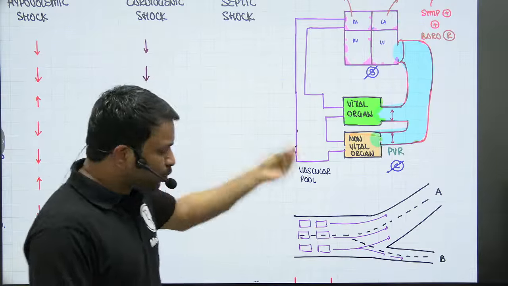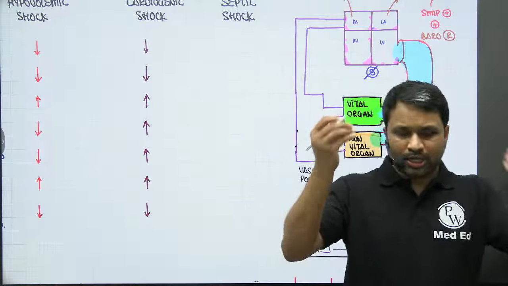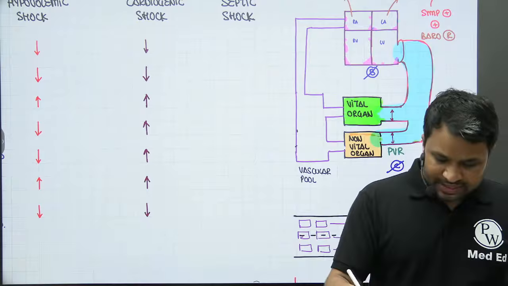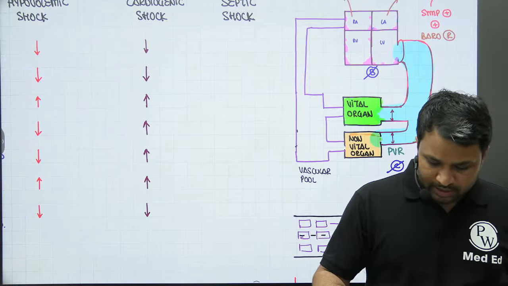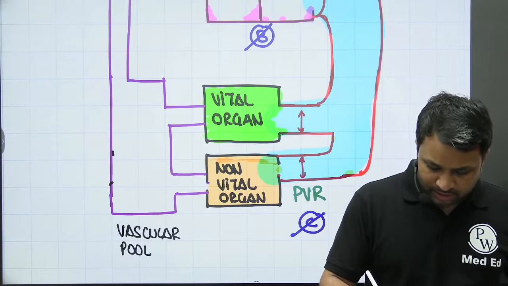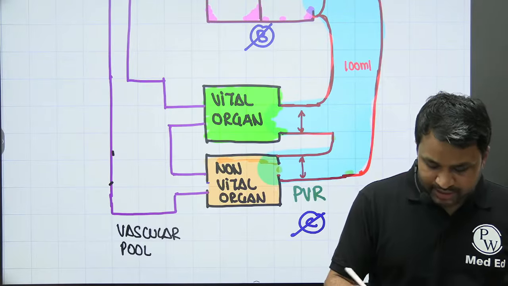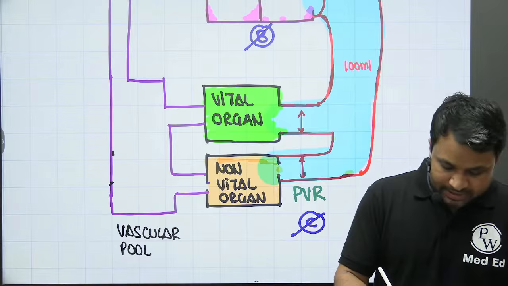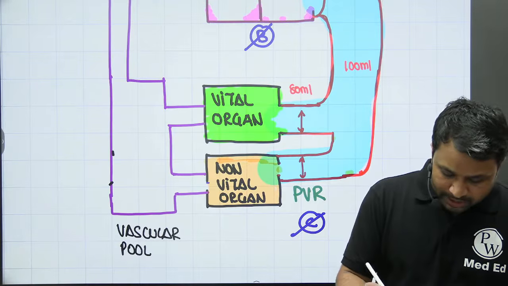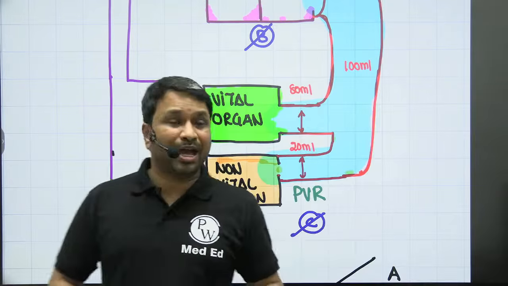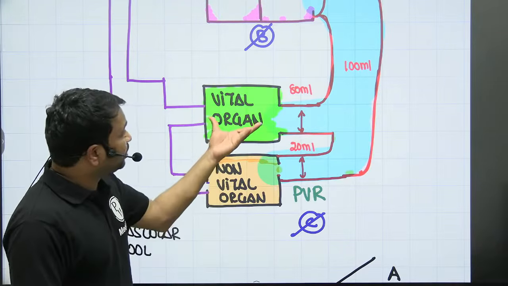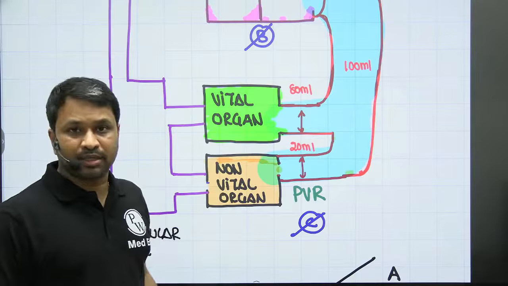Now, if you want to understand the basic concept behind it, just for the sake of understanding, I'll give you an example, right? Initially, what used to happen, there used to be 100 ml of blood. Imagine there's 100 ml of blood that is pumped into the aorta. We'd say the 80 ml of blood will go to vitals and 20 ml of blood will go into non-vital organs. This is normal because the requirement for the non-vital is only 20, but the requirement for vital is 80 ml. That is the basic concept.